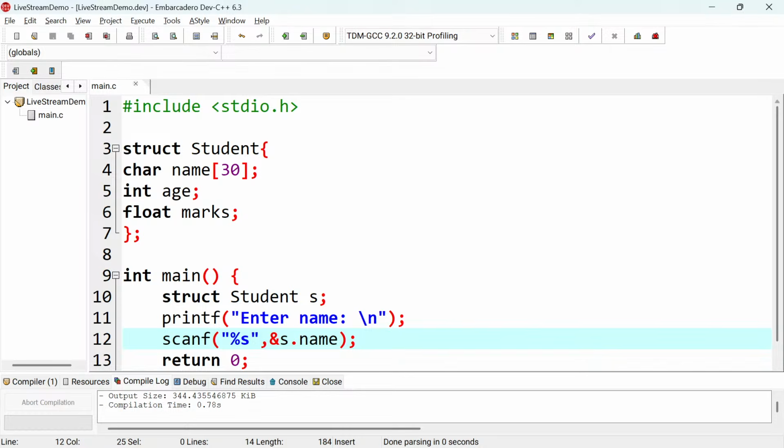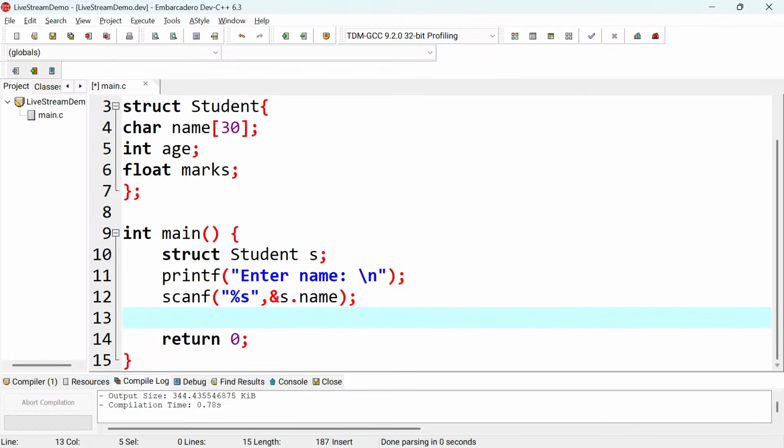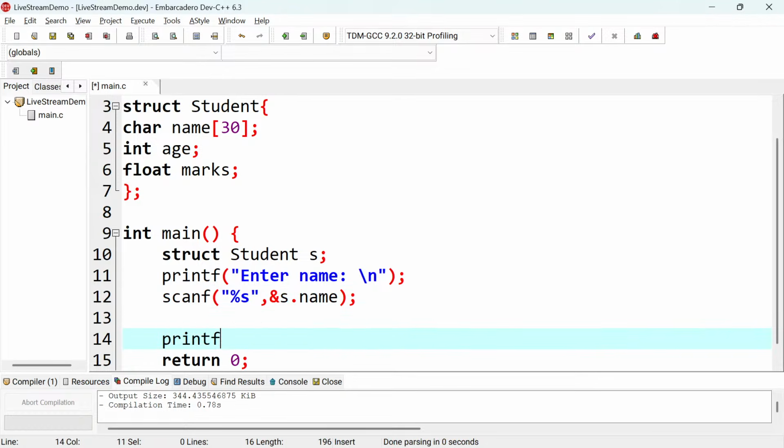And then the next thing is to take the age. So what I'm going to do is to print the same thing. This one doesn't require loops, so you'll be repeating the code. Here I'll say printf, enter age, and I'll put the slash n in there.